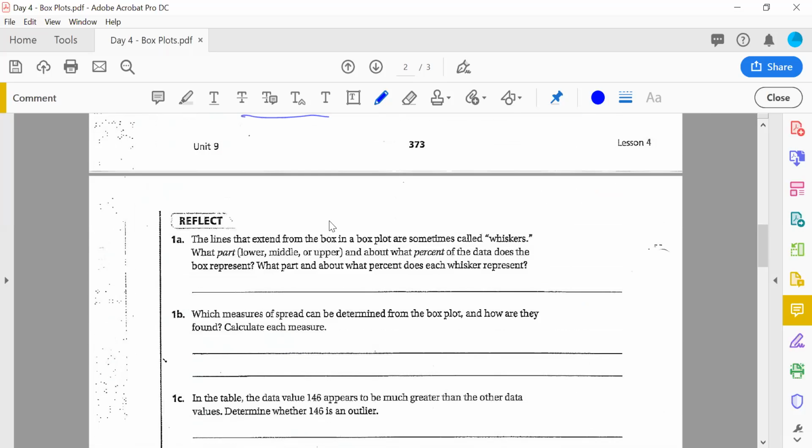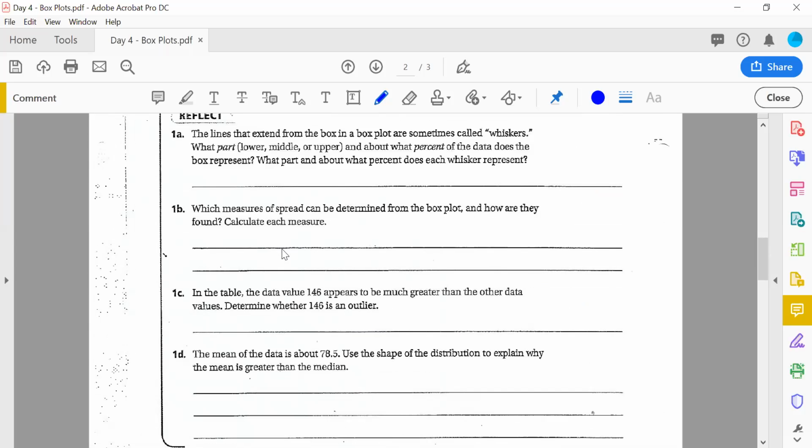All right, so we talked about that. The box can be extended by whiskers. And so we talked about percentages already. I'm even going to write that. Talked about. Hey, we talked about it.